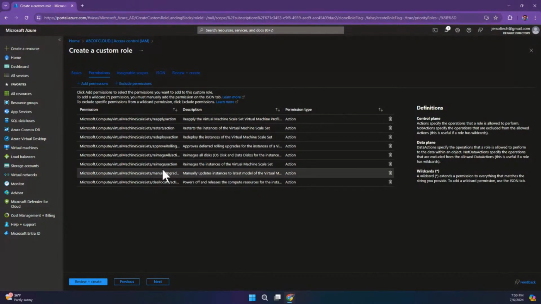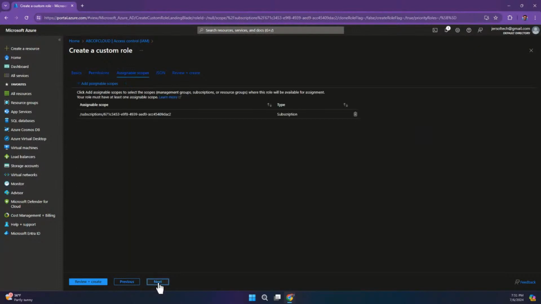So once I add this, you can see these are the permissions. Last week I explained why we might not need to use the not action when we are creating roles like this. So what I would do next is I will just go next, and by the time you come here, you can see this scope is the scope where I'm creating this particular role is on this subscription.